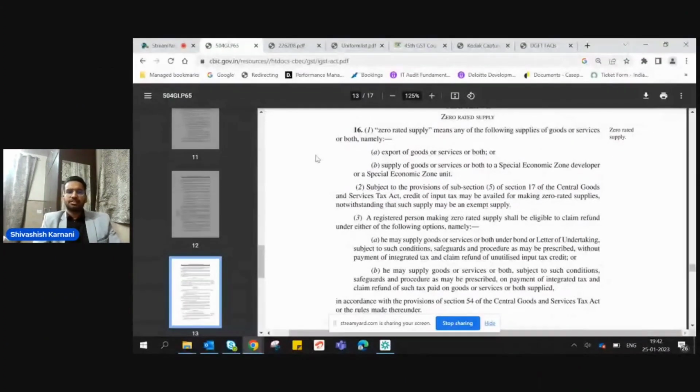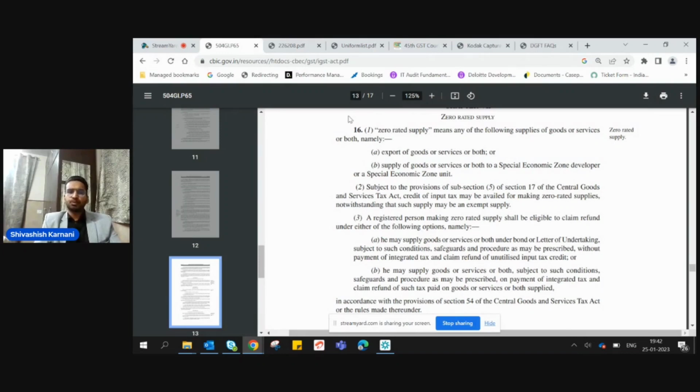So let's start with our discussion. So this is the current Section 16 of IGST Act. It says zero rated supply means supply of goods or services or both to SEZ developer or a SEZ unit. It says supply of goods or services to SEZ unit or developer means it is a zero rated supply.